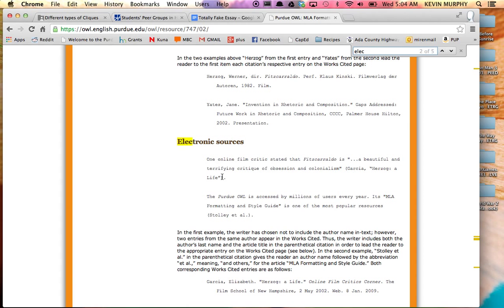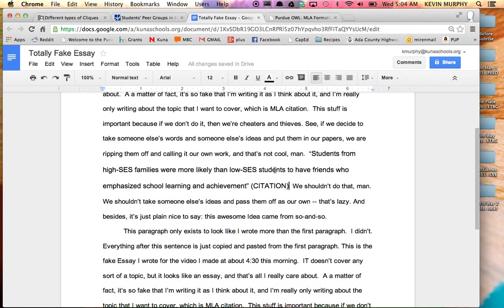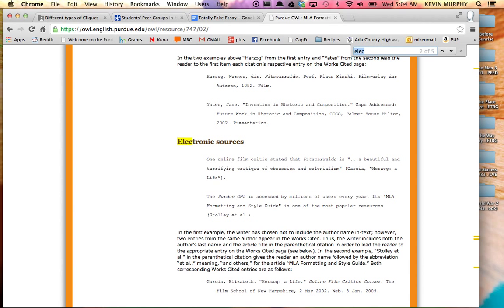That would be good. So in my essay, I have this thing that says students from high socioeconomic families were more likely than low socioeconomic students to have friends who emphasize school learning and achievement. And I need, according to this, an author's name and the title of the article.